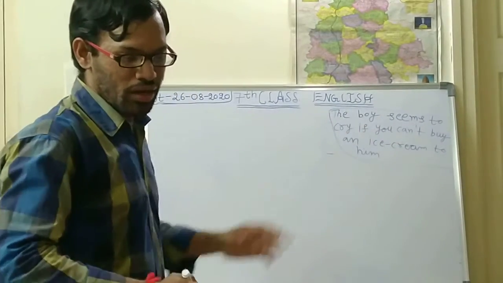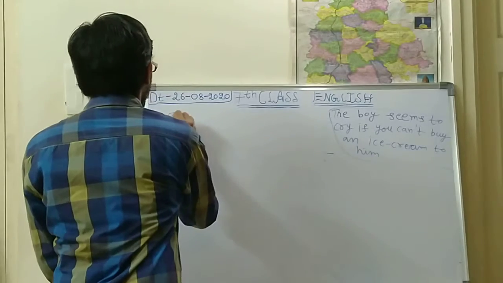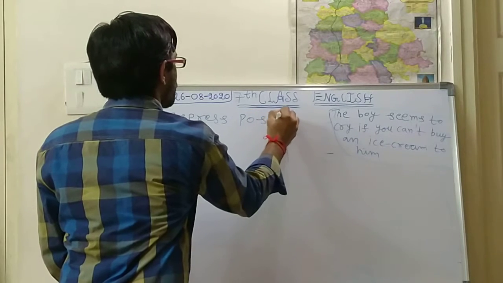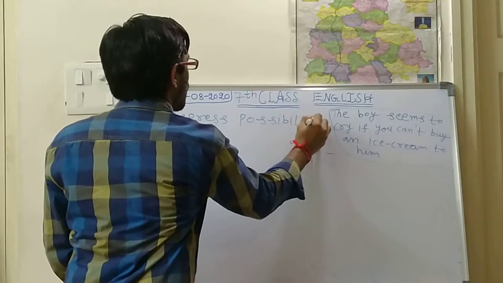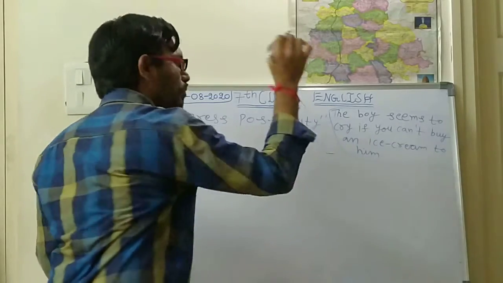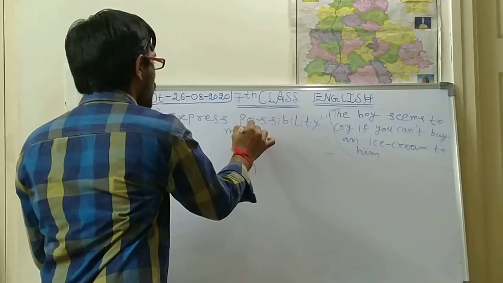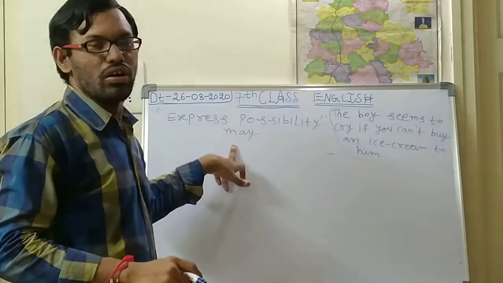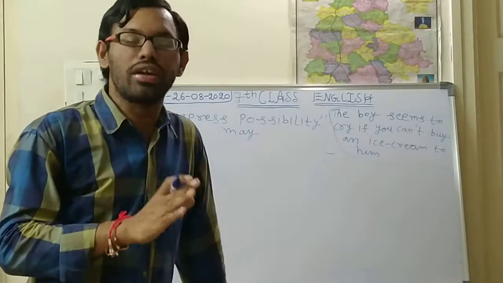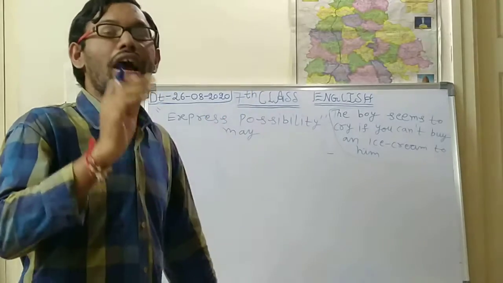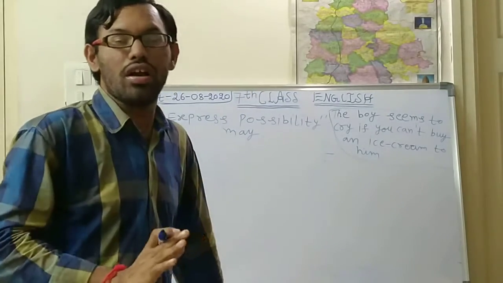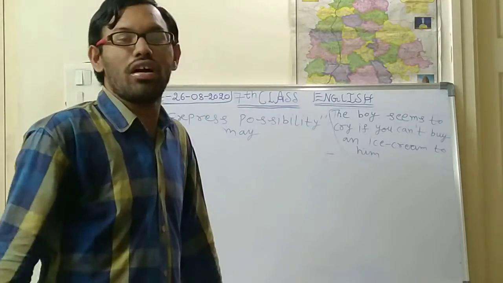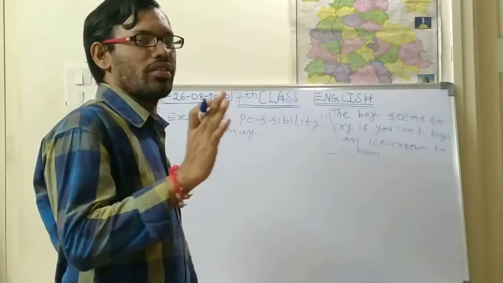This sentence you have to express as a possibility. Expressing possibility means compulsorily you should use may only. In the past tense, might; in the present tense, may. For example, if I went to the temple, I might worship the God. So like that, that is the past tense.